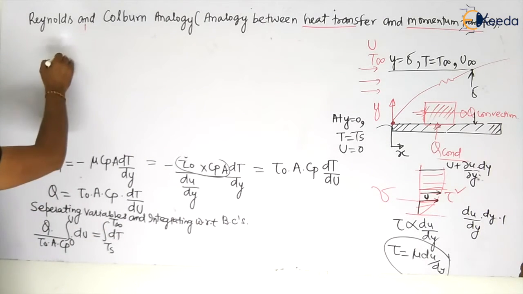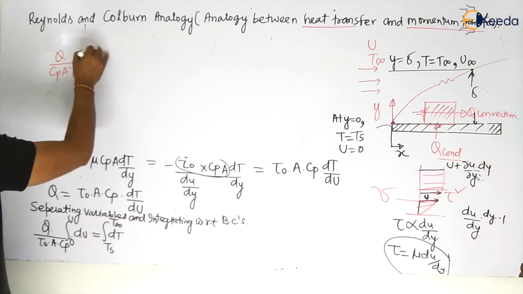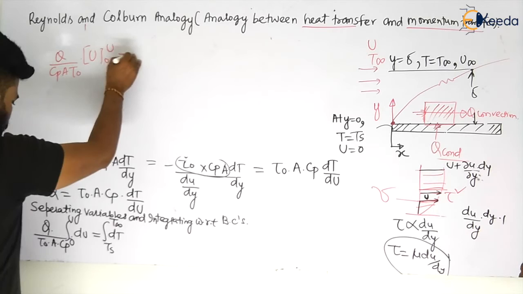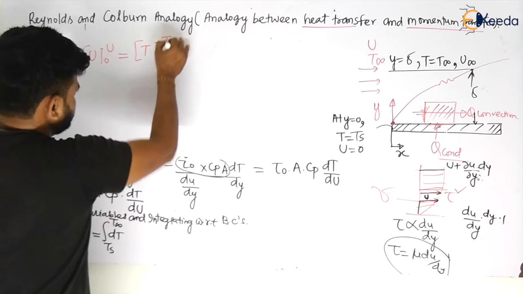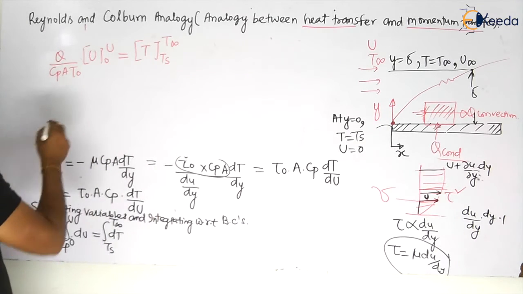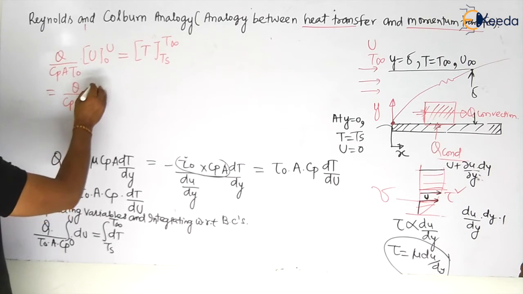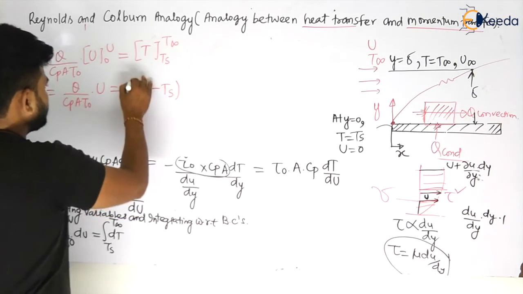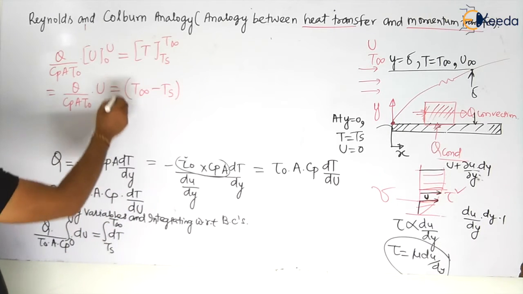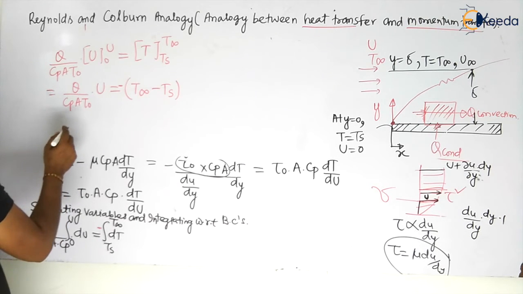So if I integrate this equation, I will have Q by Cp A tau naught into u, which will be having value from 0 to u, is equal to, this will become T of Ts to T infinite, my dear students, Ts to T infinite. So this will become Q by Cp A tau naught into u is equal to T infinite minus Ts, T infinite minus Ts, my dear students, and minus is already there. So this will be something like T infinite minus this.